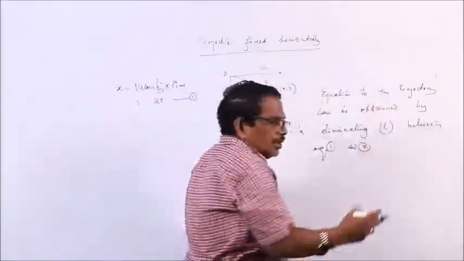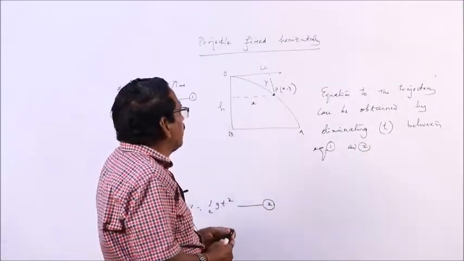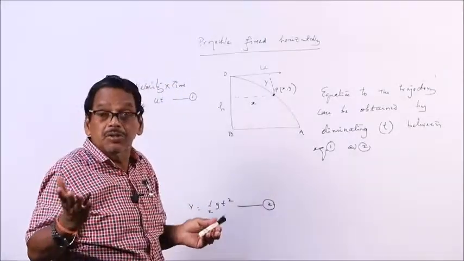There also we are doing the same method. How to eliminate t between equations 1 and 2?